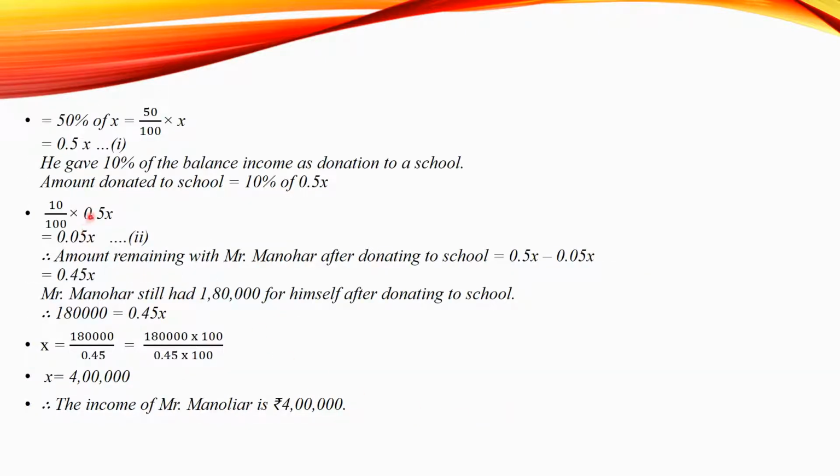Therefore 50% of X is remaining with him. That will be 50 upon 100 into X. So taking into decimal, we have 0.5x. Let it be equation number 1.